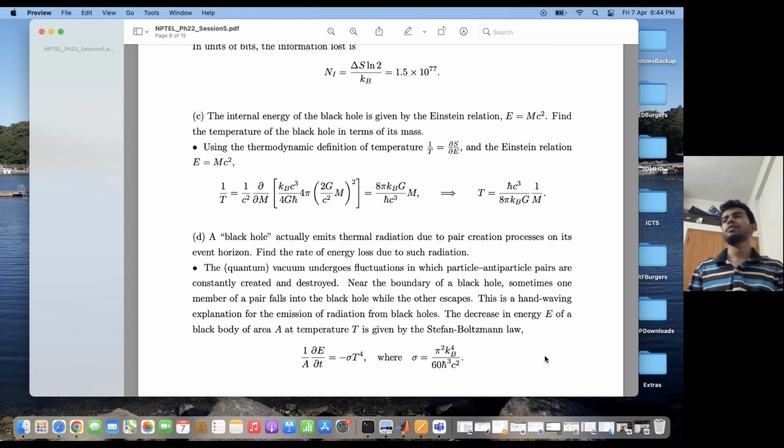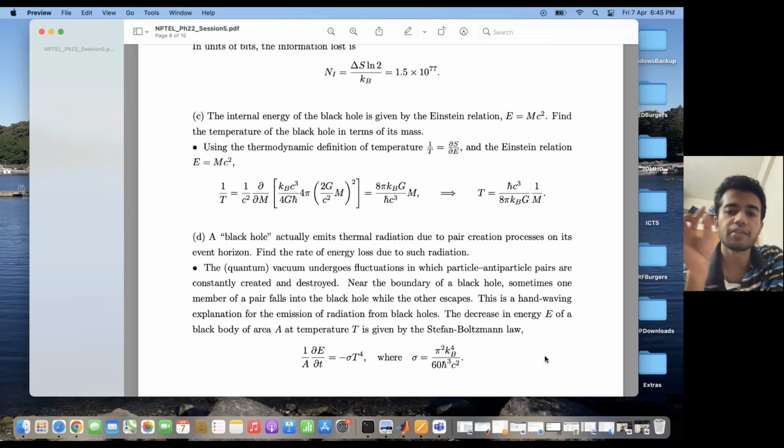So particle-antiparticle pairs are created, then they annihilate each other and get destroyed. Again, they can get created, and then again they annihilate, and so on. So this can happen due to vacuum fluctuations. Now, near the boundary of a black hole, what happens is that one of the two members of a particle-antiparticle pair which gets created due to vacuum fluctuations can fall into the black hole while the other escapes from it.